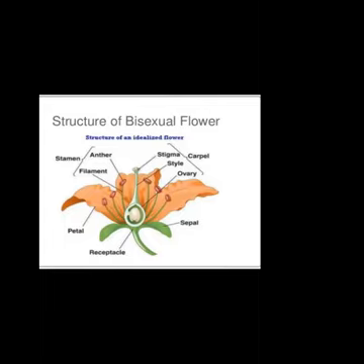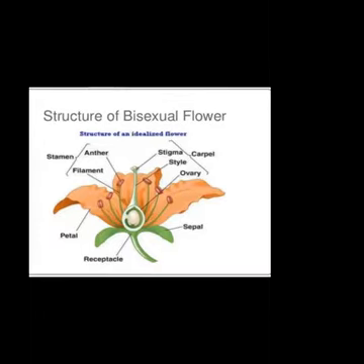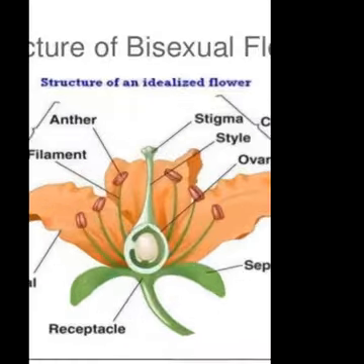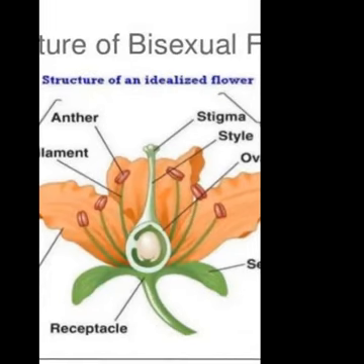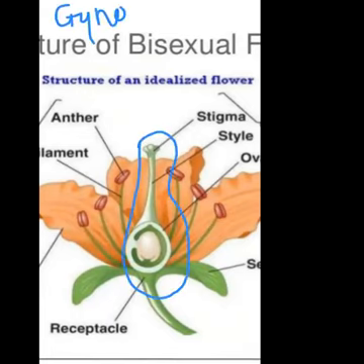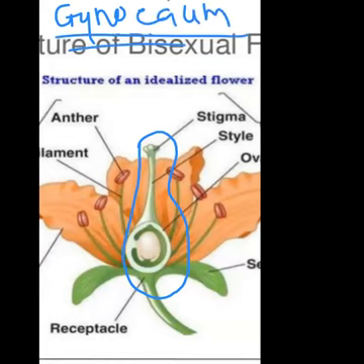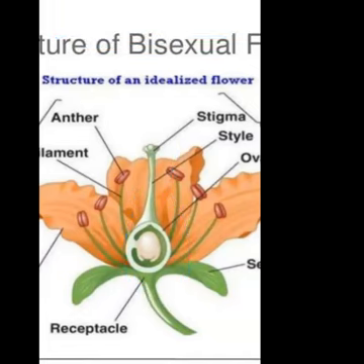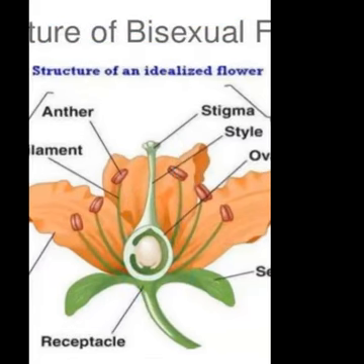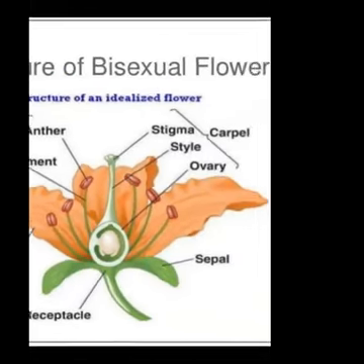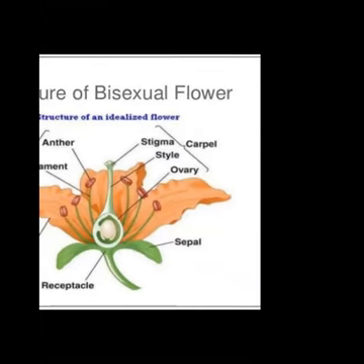Now let's come to the female reproductive part of the bisexual flower. This is the female reproductive part of the flower, which is also called as gynoecium. And in more simple words, it is called as carpel or pistil. देखो यहाँ पे क्या लिखा है? Carpel.